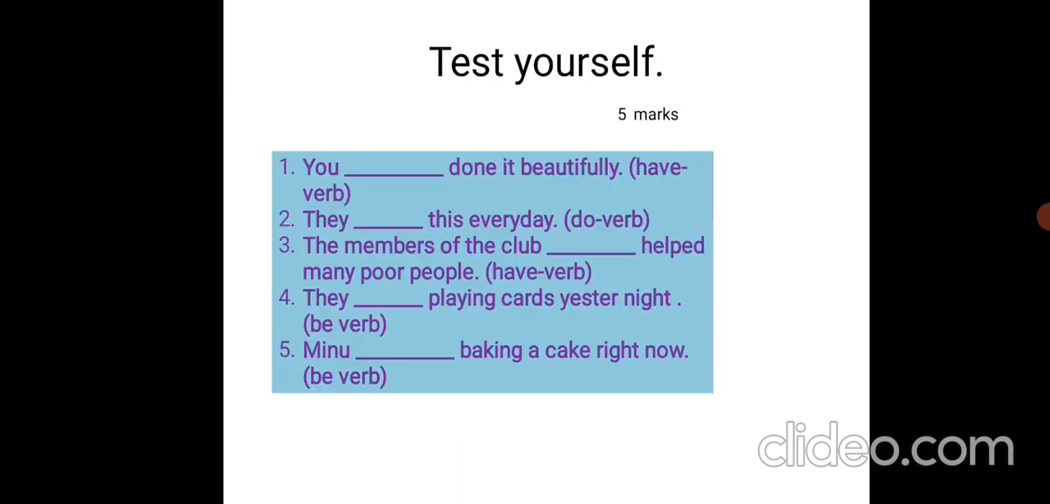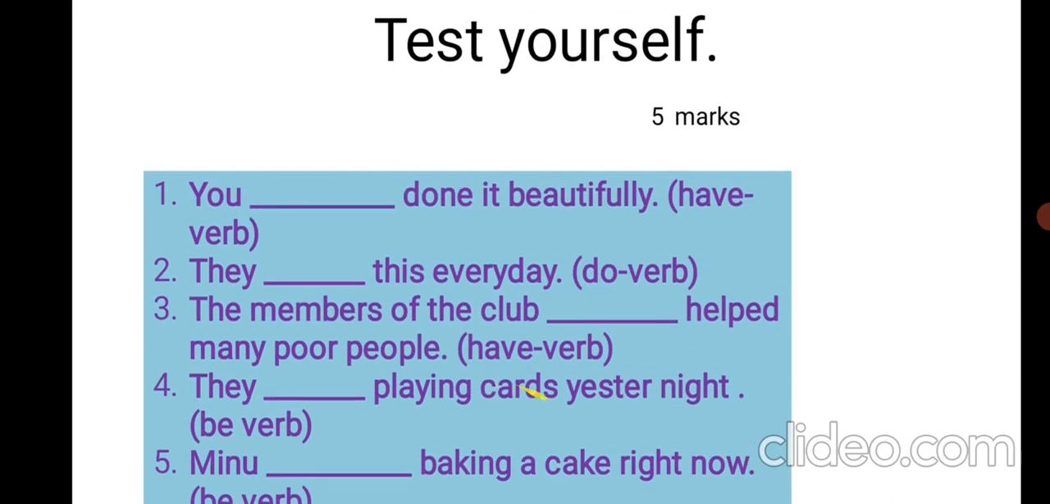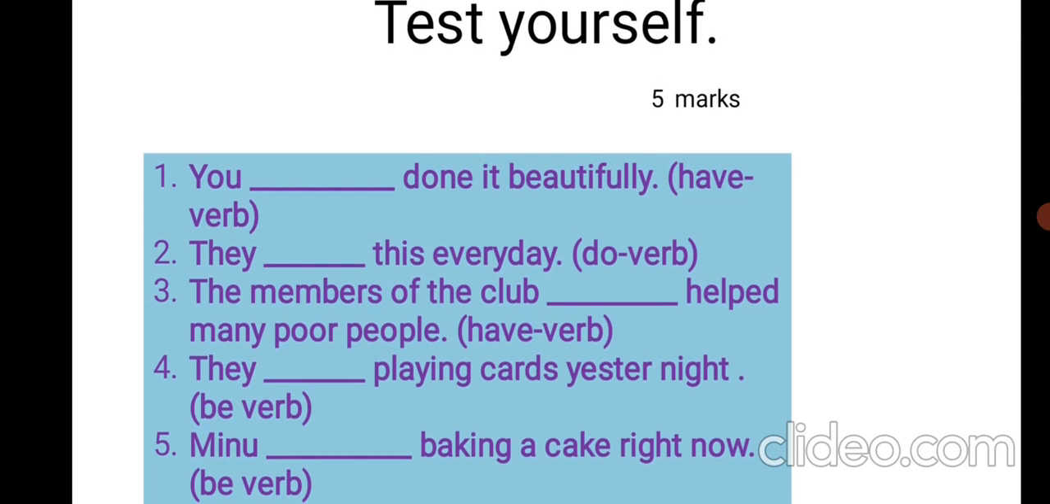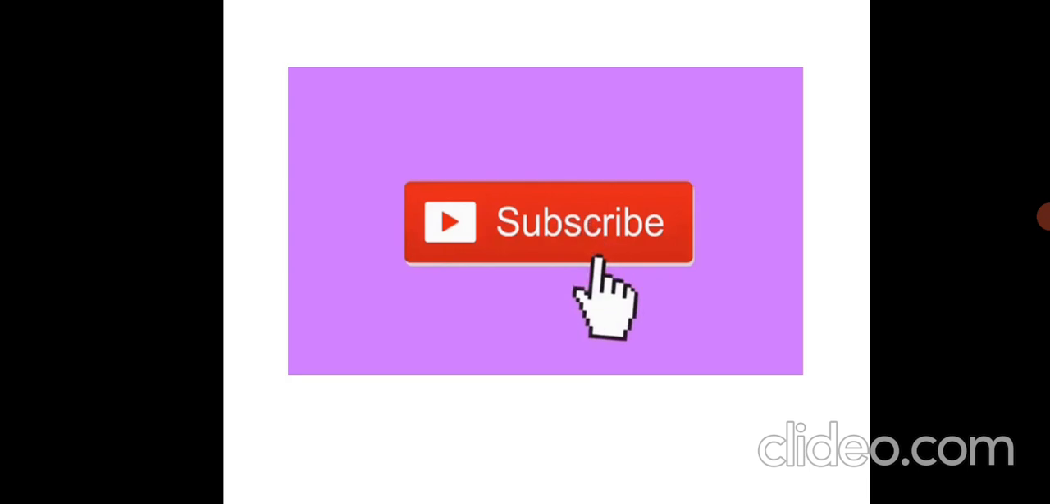Now I have given a test for you for 5 marks. You can give the example of these sentences and check yourself whether you have understood or not. You can take the screenshot, write the questions in your copy and solve them. I hope now you have understood the primary auxiliary verbs, and whenever next time you are going to use them, there will be no mistake.